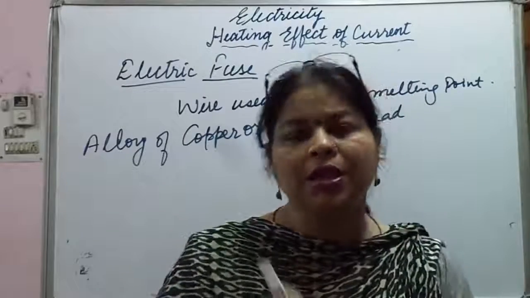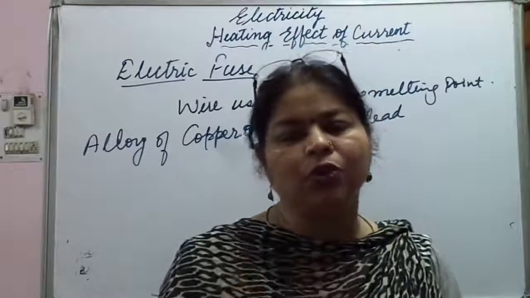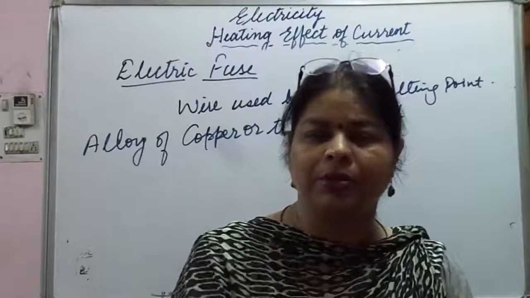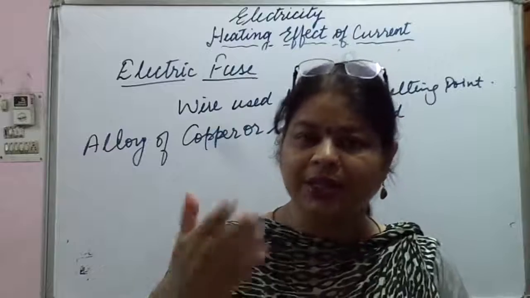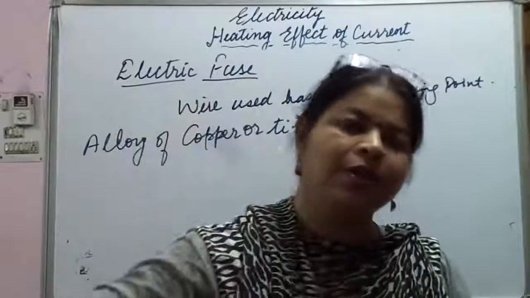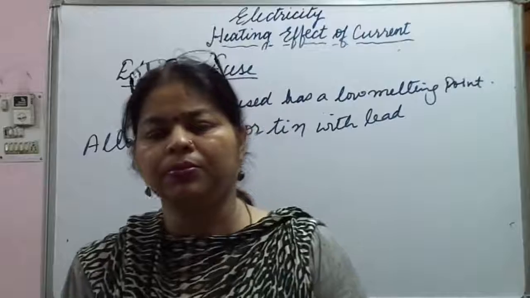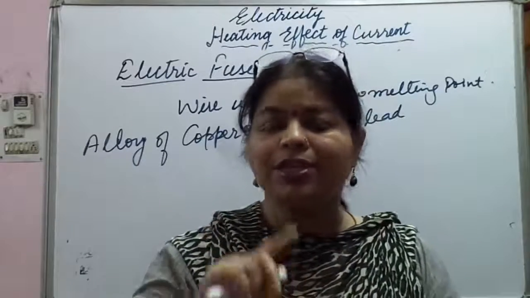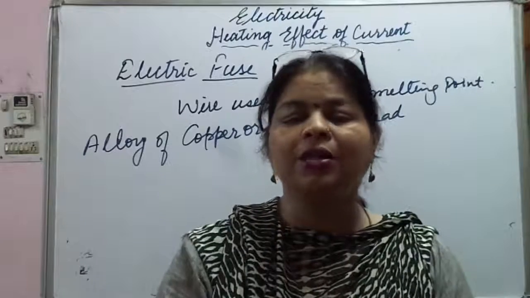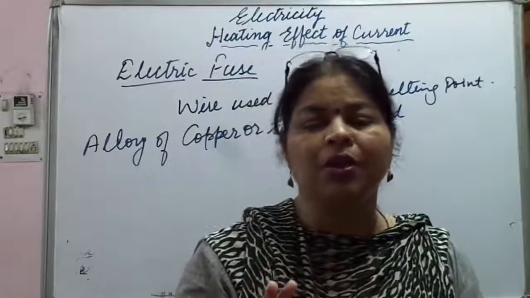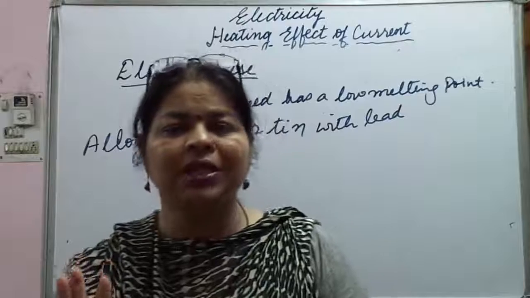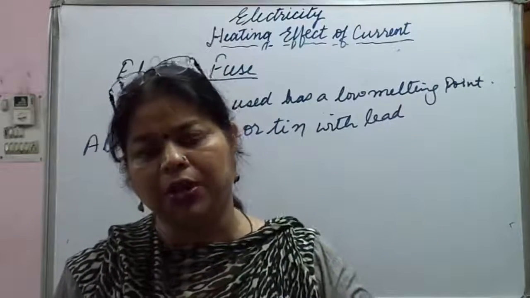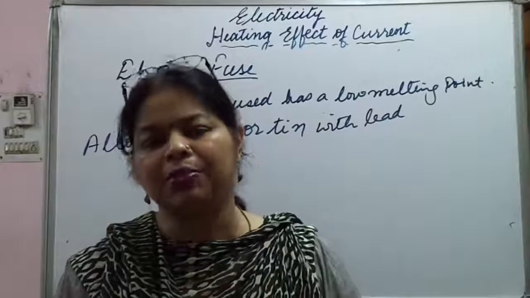It means that the maximum current that can flow through the fuse wire without melting is 1 ampere. If it exceeds 1 ampere, then what will happen? It is going to blow away. If the electric current flowing through the circuit is more than 1 ampere, then the fuse rated as 1 ampere will melt away and the circuit breaks. The same happens for 2 ampere, 3 ampere, 5 ampere or 10 ampere.